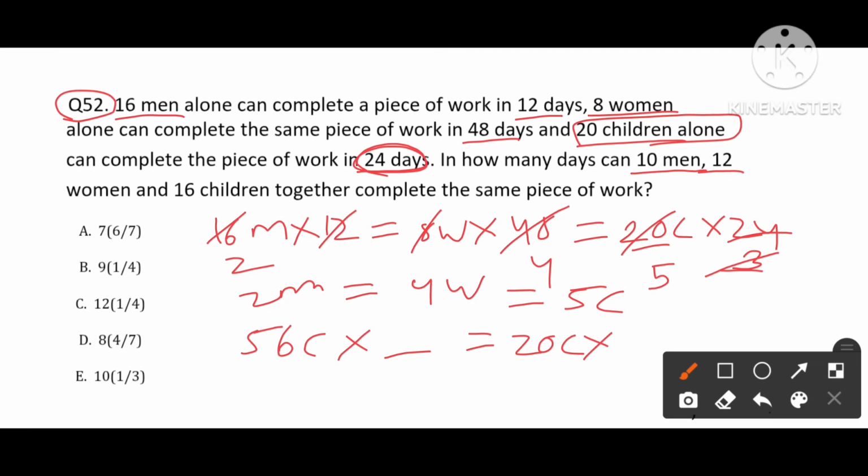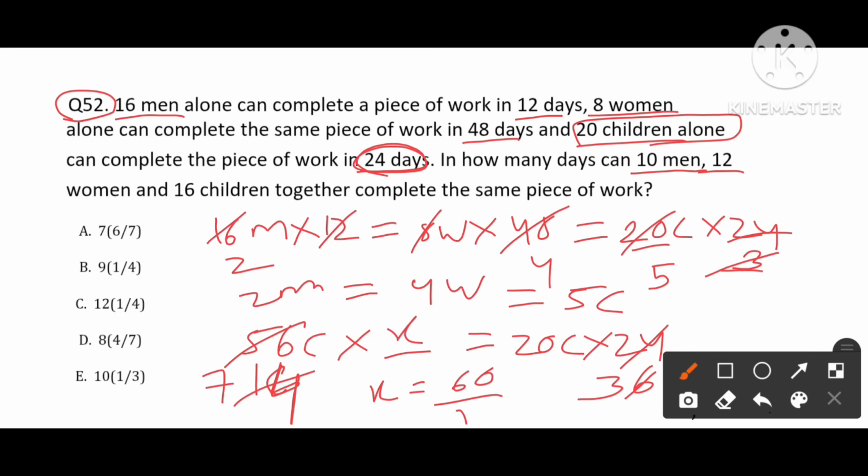So, with x as the number of days, x equals 60 divided by 7. 7 8 times is 56, leaving 4 by 7. So the answer will be 8 4 by 7. Option D is the answer for this question.